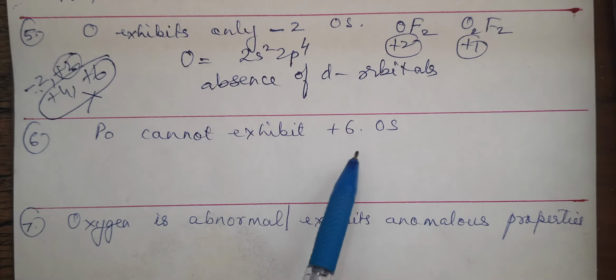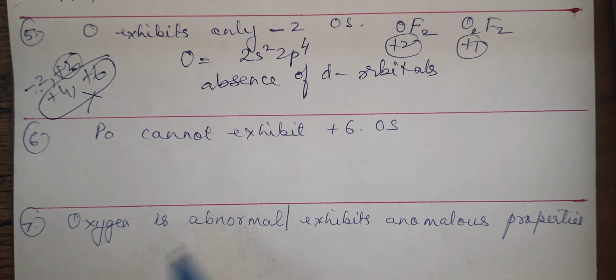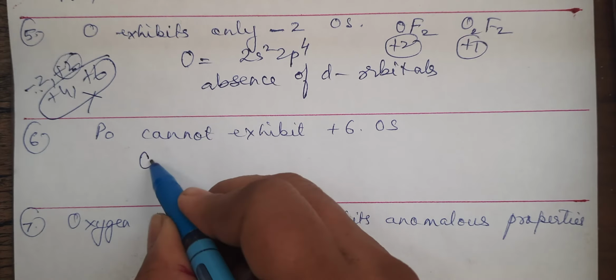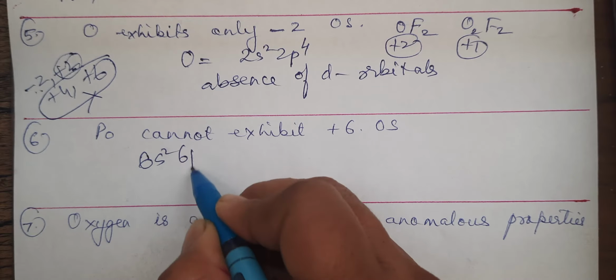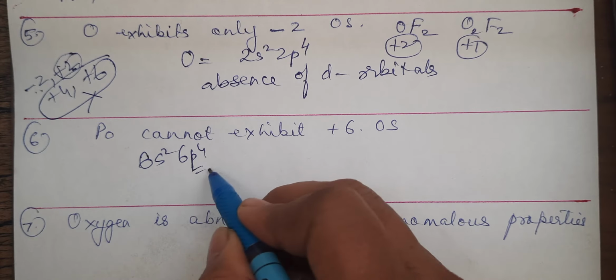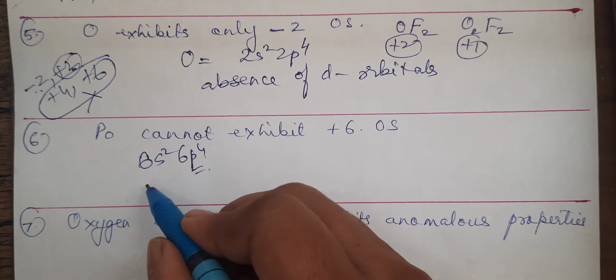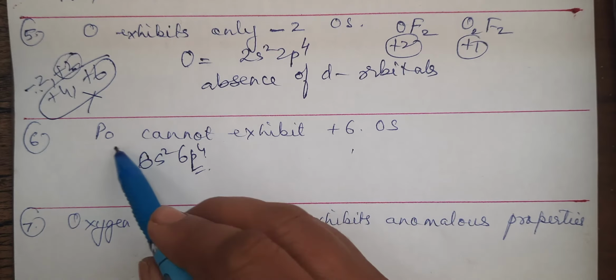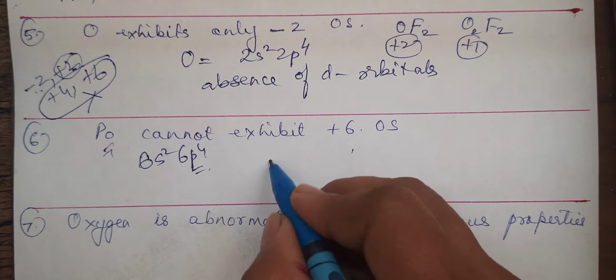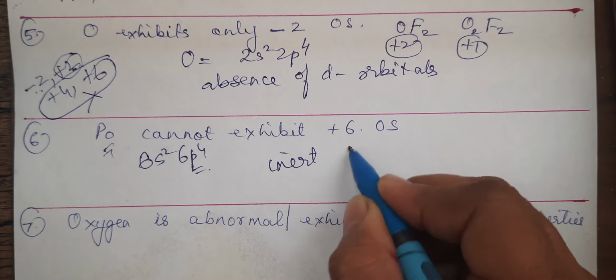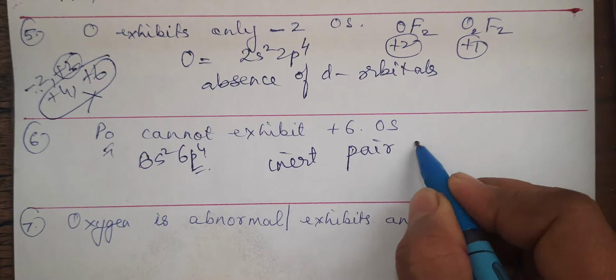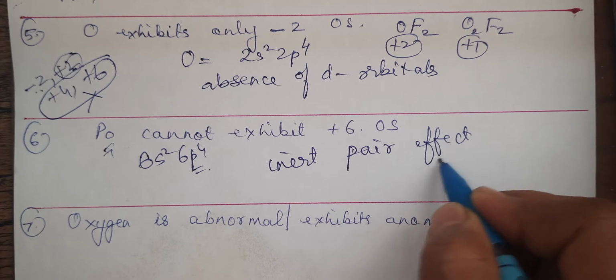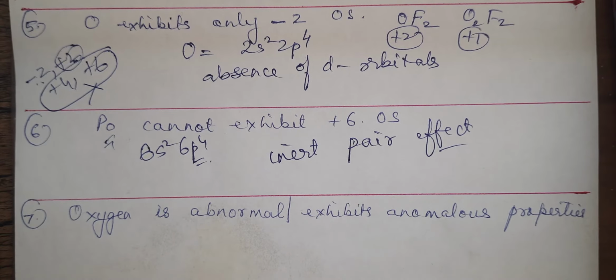Polonium cannot exhibit +6 oxidation state. Polonium is having 6s2 6p4. Even +4 is not that possible for polonium. It's quite radioactive also otherwise. But why are the higher positive oxidation states not possible for polonium? Inert pair effect. The similar question we have discussed in this 15th group where Bismuth was showing such property.